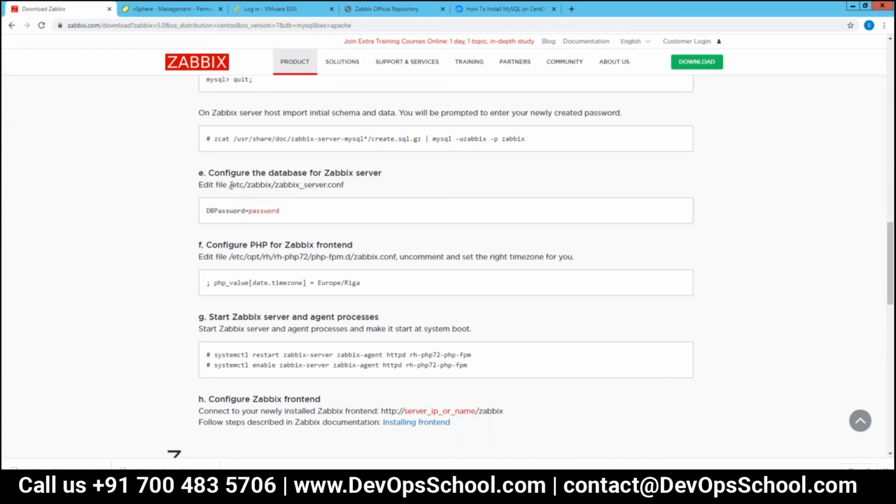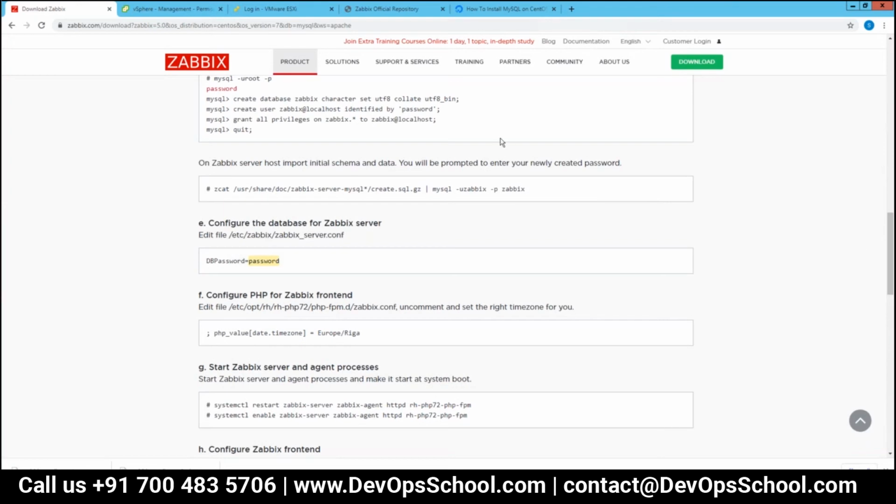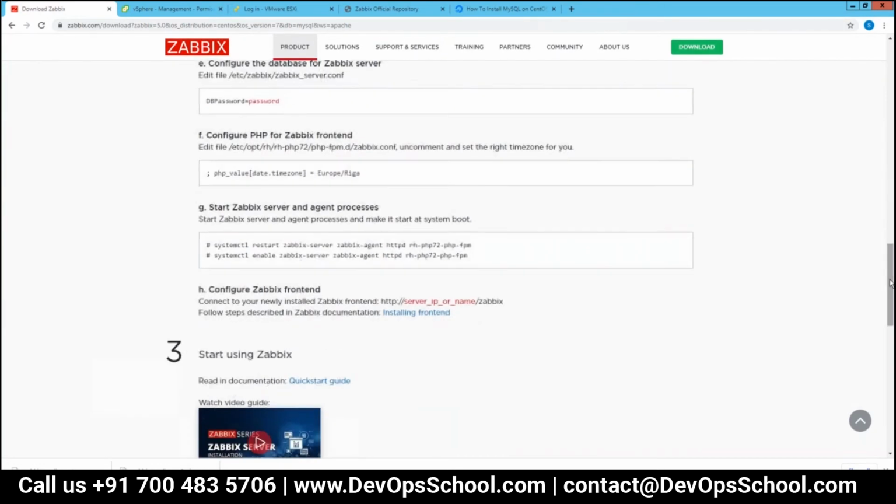Then in the backend, there is a configuration file for Zabbix. We will edit it, and if I am changing the DB password, then I need to mention here the password which I wrote while creating the user, so that the application and database authentication is correct. Then for the GUI, here in the PHP values, you need to mention your location, the time zone.